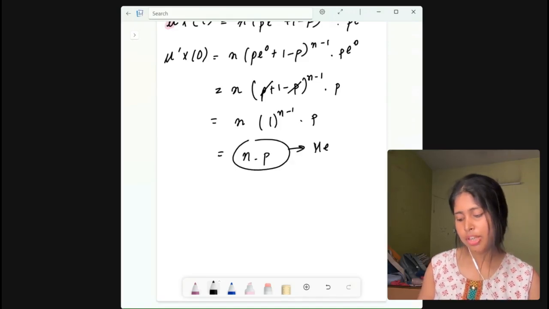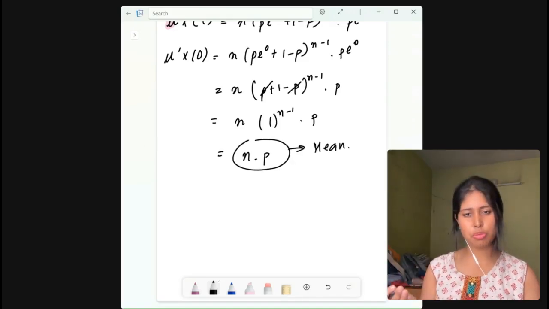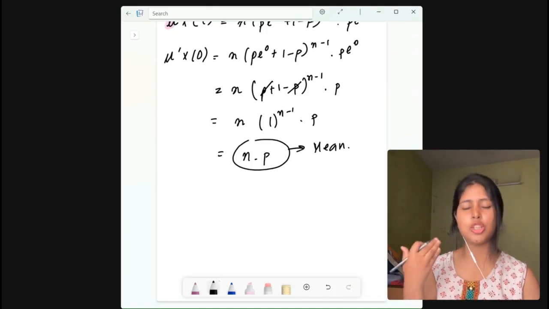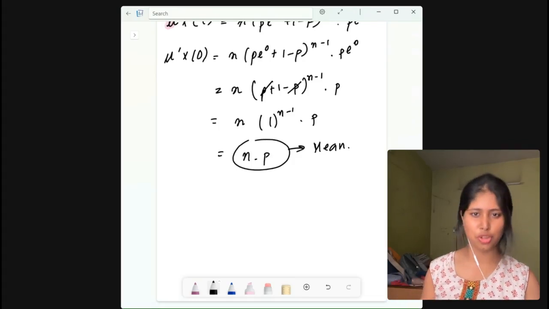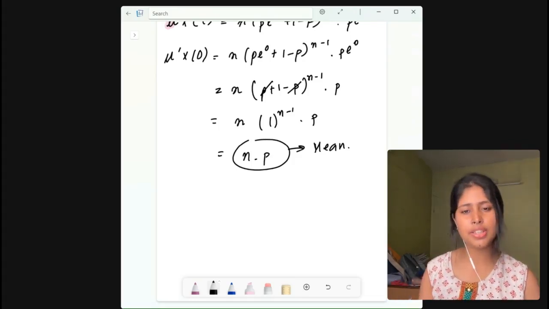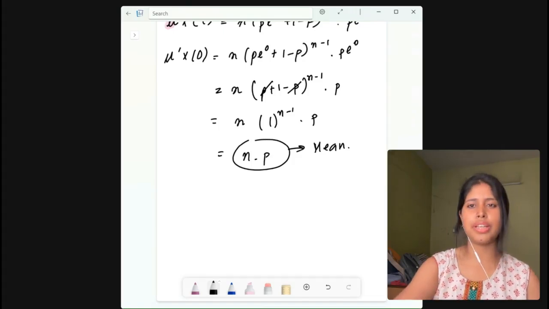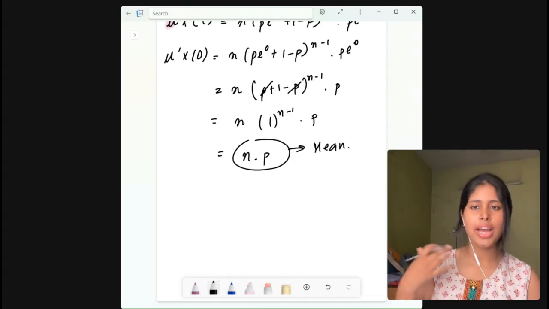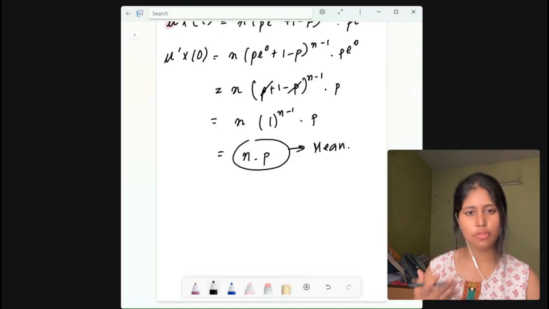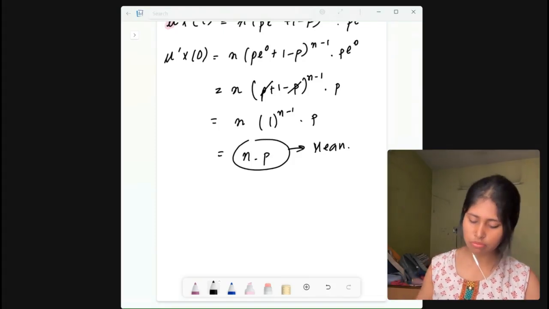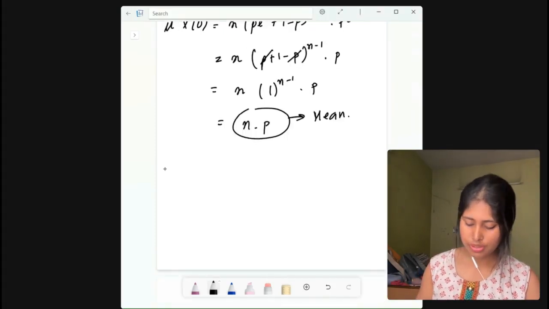This is the mean. Now we have already studied the binomial distribution and we can confirm this fact that n·p is the mean of the binomial distribution, right? Now next, how do we find the variance? For the variance, we need to find first the expectation of x squared, and then we will put down the formula of variance, which is expectation of x squared minus expectation of x whole squared, right? Now let us see how we do it.